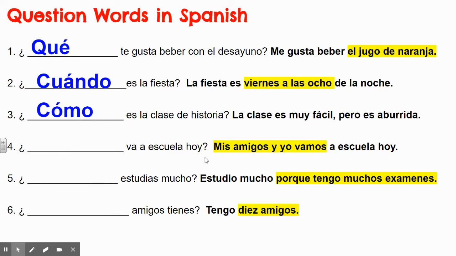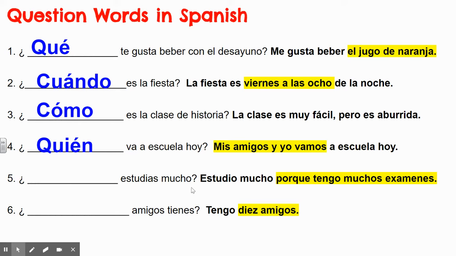Number 4. This is what's highlighted. Okay. The missing word here is quién. So when it's a person that's highlighted, who goes to school today? My friends and I go to school today. So that's your answer there.